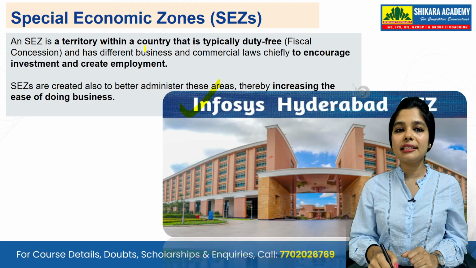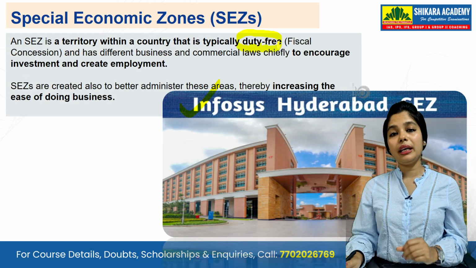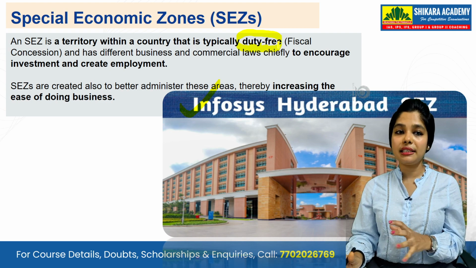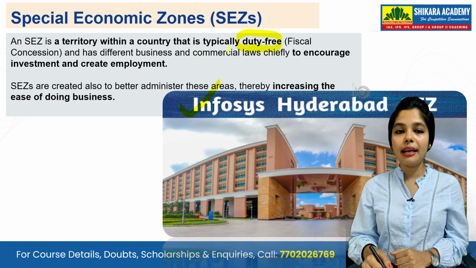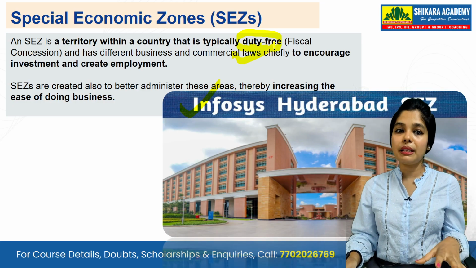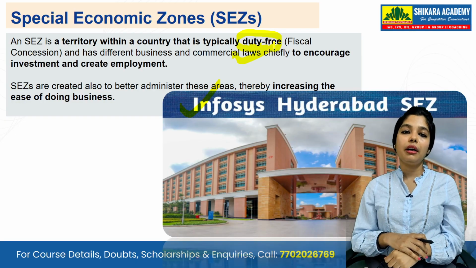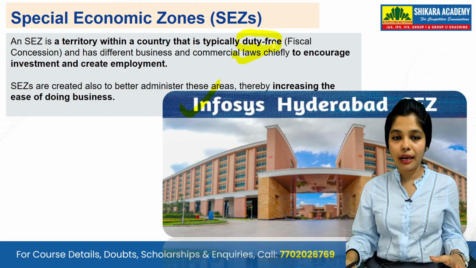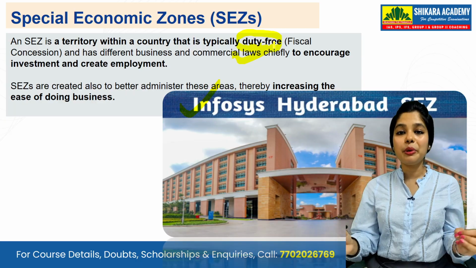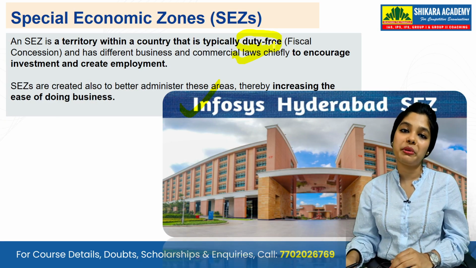So SEZ is a territory within a country that is typically duty free. Okay, they are typically duty free. Fiscal concession is being given to them and has different business and commercial laws, chiefly to encourage investment and employment. Okay, they are given duty free concessions so that they can have this kind of commercial encouragement and also can invest and create employment for people.